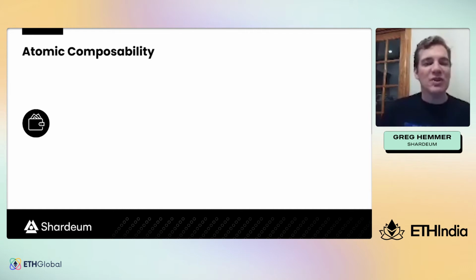One thing we're really excited about that we wanted to ensure could occur is that you have the same developer experience as building on an unsharded blockchain, where you have atomic composability with all contracts on the network, while also getting the benefit of linear scaling. So I'm really excited to say Shardium has atomic composability in a sharded network.